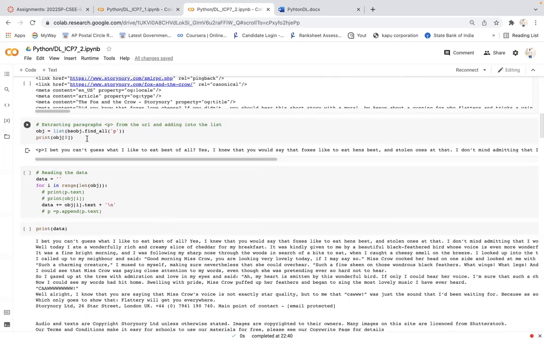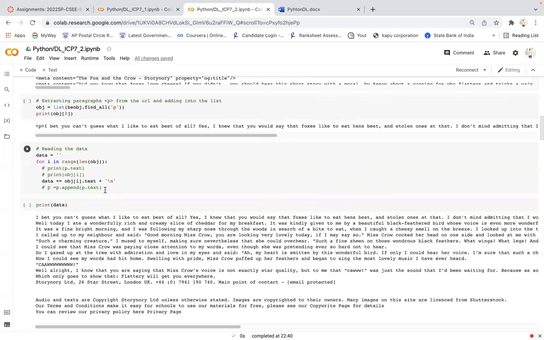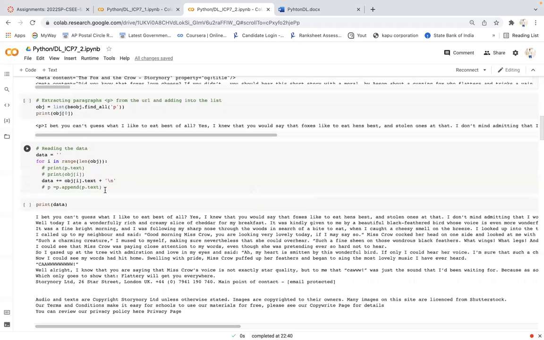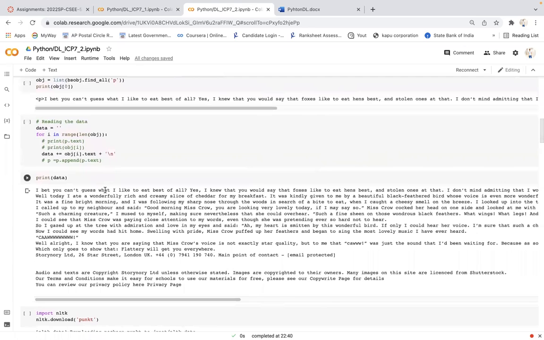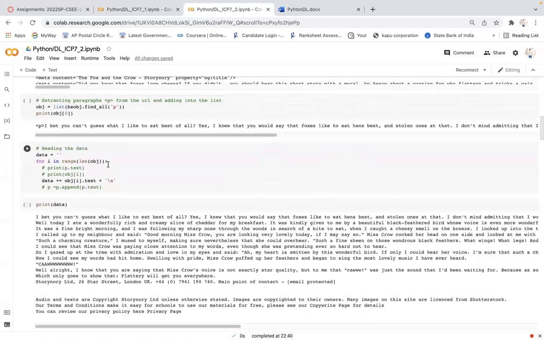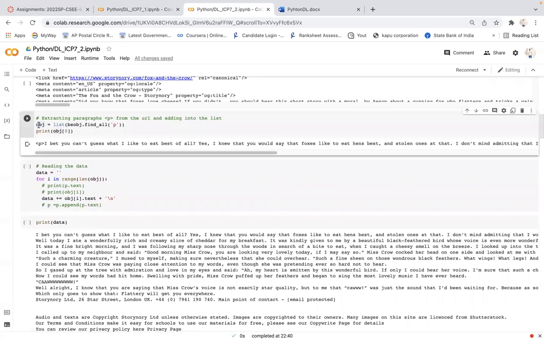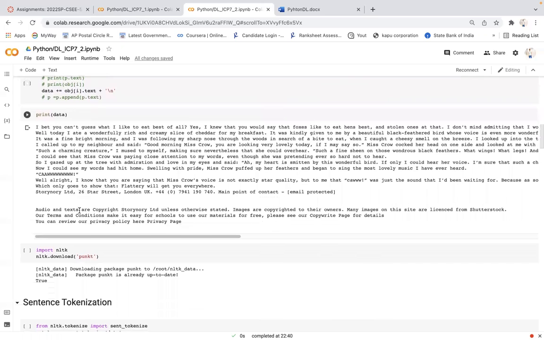So I'll be getting the paragraph P notation included as well. That's why, again, I'll be removing that P tag. So I was extracting only the exact data from the object, from the object variable. Here you can see, and then I was finally printing the data. So this is my exact data present in the URL.